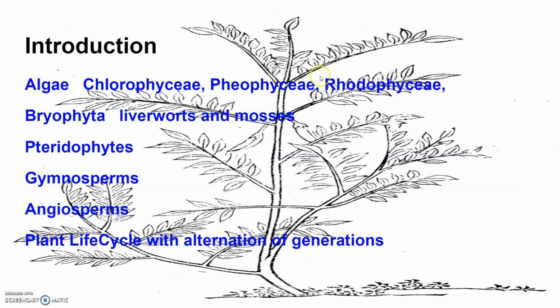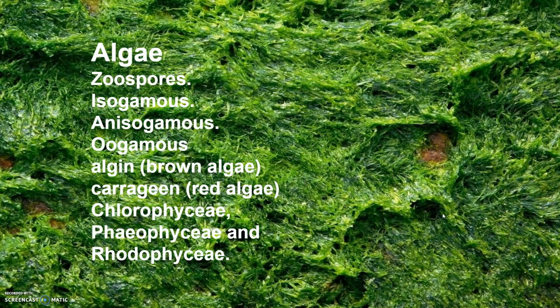So in this chapter we'll be studying all these topics. In algae we'll be studying all three: Chlorophyceae, Phaeophyceae, and Rhodophyceae. In Bryophyta we'll be studying liverworts and mosses. Then pteridophytes, gymnosperms and angiosperms, and lastly we'll be studying the plant life cycle with alternation of generation. Let's talk about algae first.